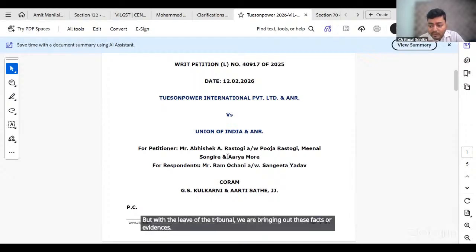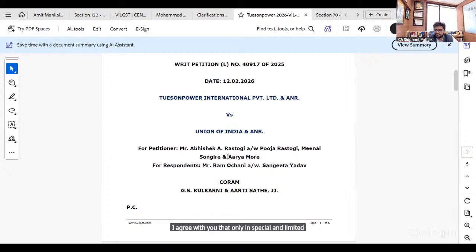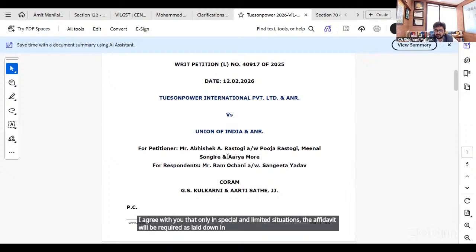Any input from your side, Siddhant, on this? I agree with you that only in special and limited situations the affidavit will be required, as laid down in the rules.